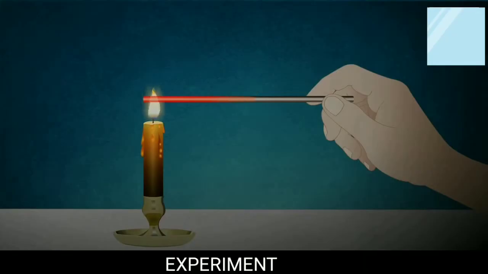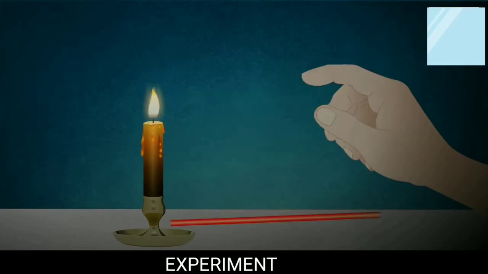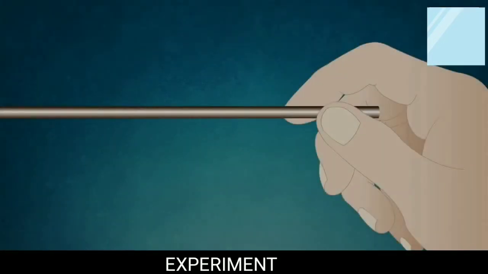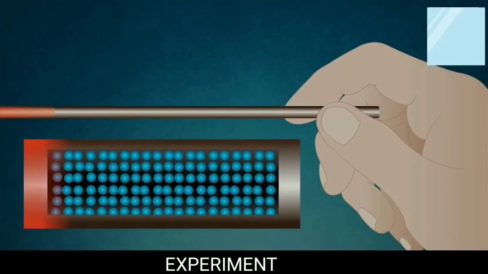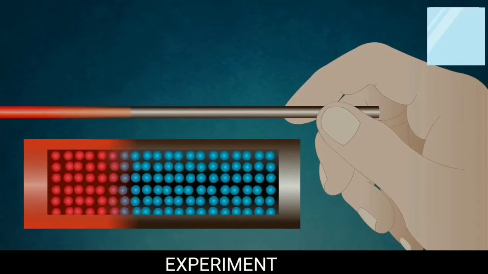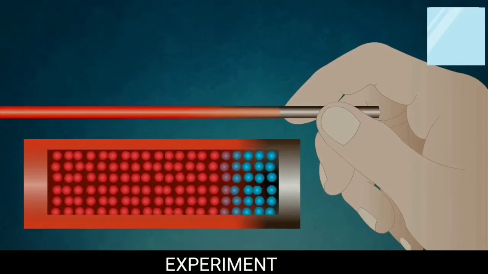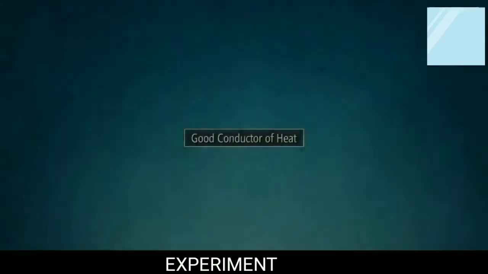Let's perform another activity. Suppose you are holding a metal wire for a long time. After some time, you cannot hold it any longer because the heat is transferred from the hotter end to the cooler end, that is your hand. Do you know it is happening because of the vibration of atoms within the wire.